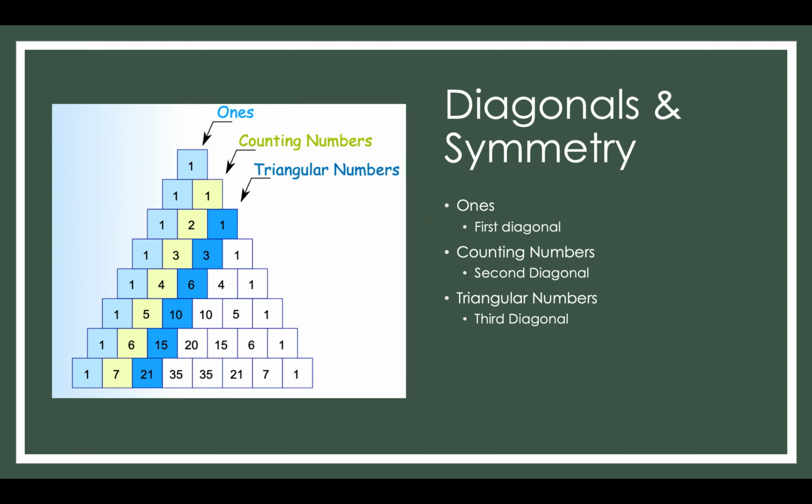So to begin, I'll talk about the diagonals, which predominantly focus on the first diagonal, which would be the ones, which is literally just a diagonal of ones. And then you have the second diagonal, which is counting numbers, which is 1, 2, 3, 4, 5, 6, and so forth. And it continues down. And then you have the triangular numbers that are predominantly focused on such things as triangles and other geometric situations that have to do with triangles.